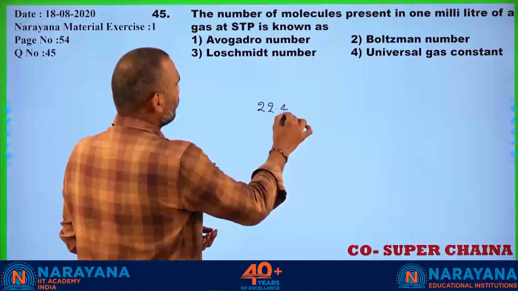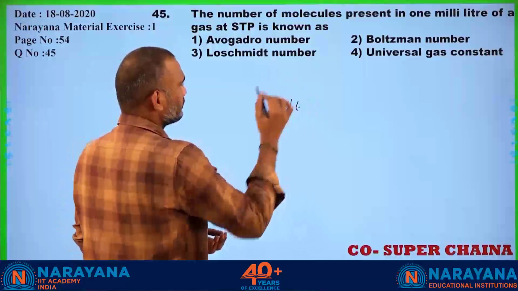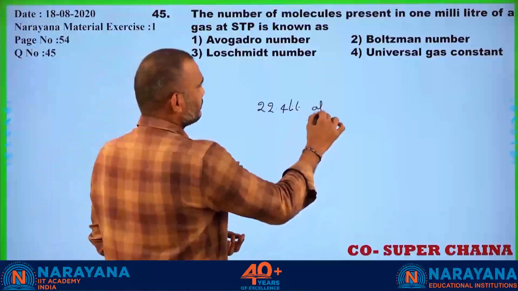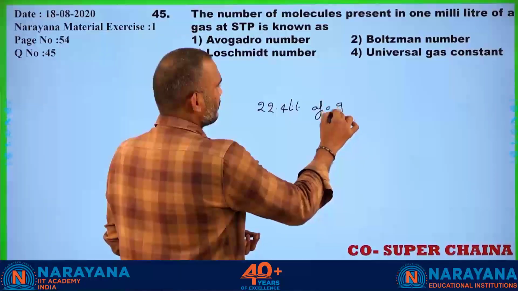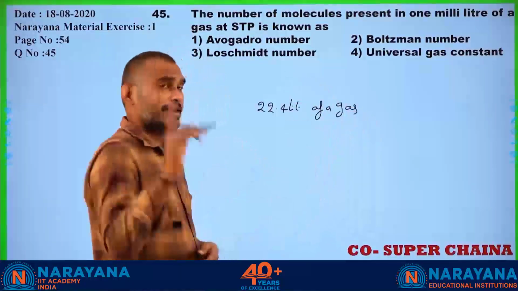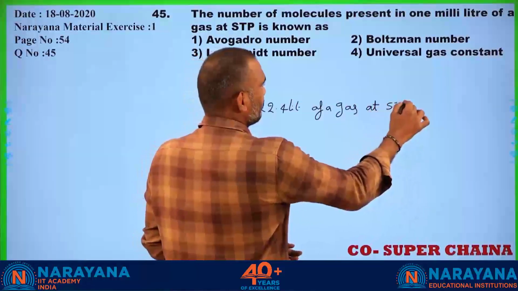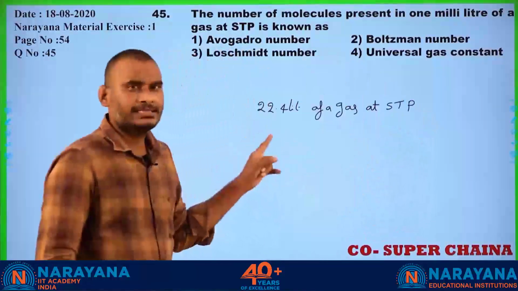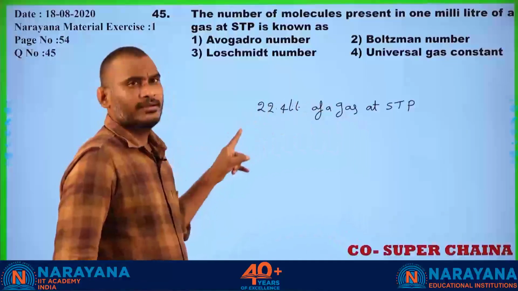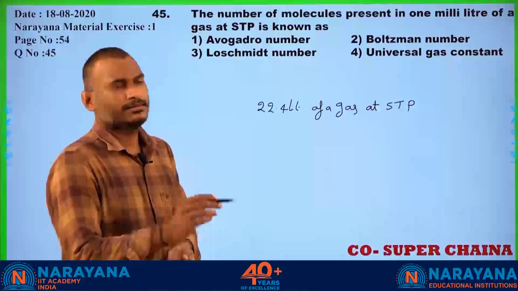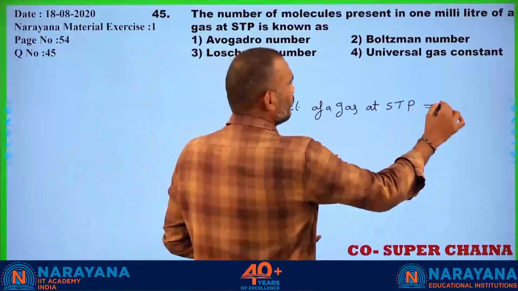22.4 liters of every gas at STP. Any gas at STP occupying 22.4 liters is equal to 1 mole.